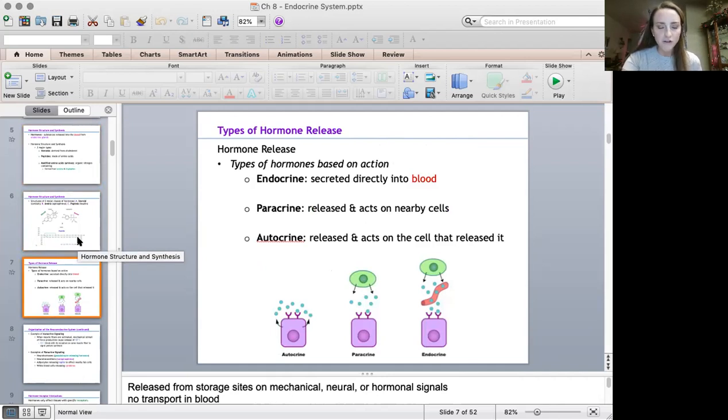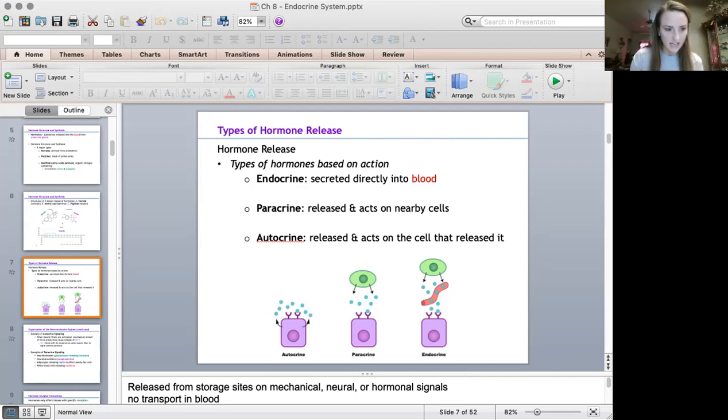And then you also had questions over this, but you'll see it again. Hormone release. There are 3 different ways that hormones are released into our body. Endocrine, we know, is secreted into the bloodstream. Paracrine is released and just travels to the cell that's right next to it. And then autocrine acts on itself, or it's released and then reactivates wherever it came from. So you already had a question over that, but be familiar with it because you'll see those 3 terms again.